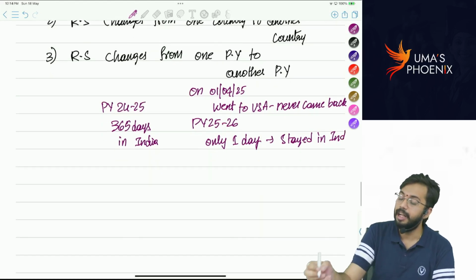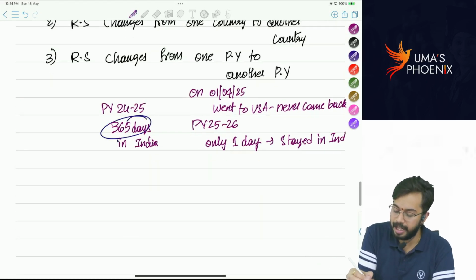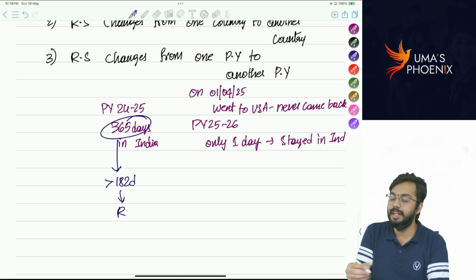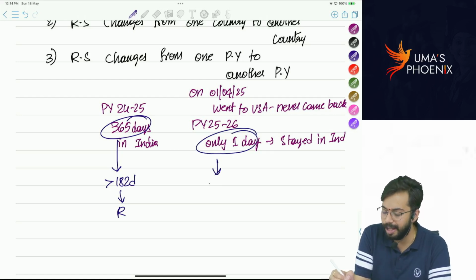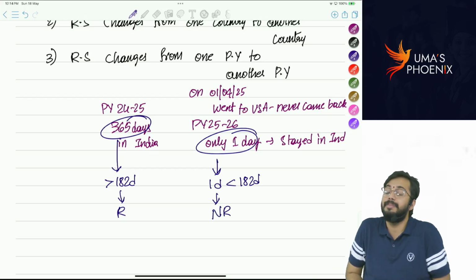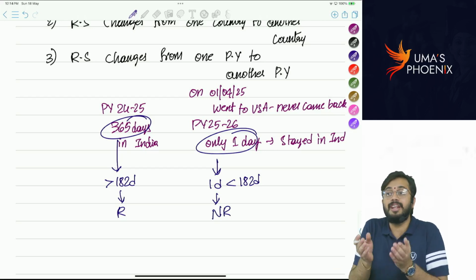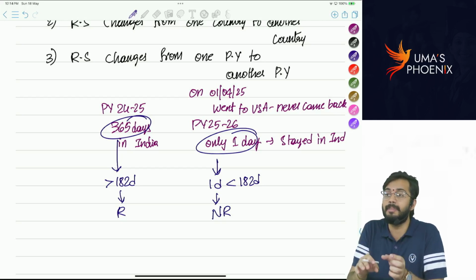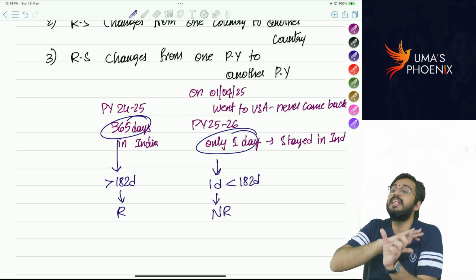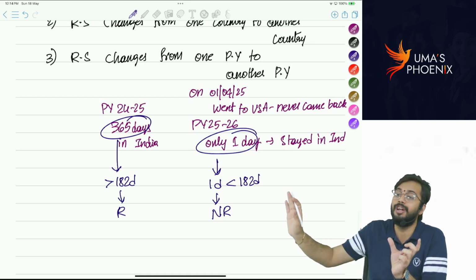That means in 24-25 he resided in India for more than 182 days. So he becomes resident in India. In 25-26 he stayed only for one day, which is less than 182 days. So he becomes non-resident. That means whatever residential status you determine for one previous year, the same residential status will not apply lifelong.